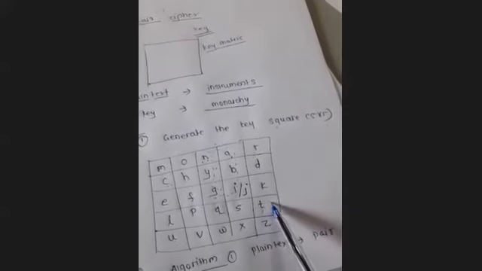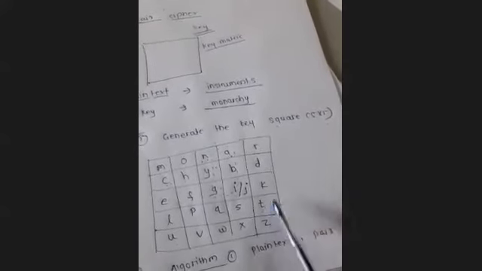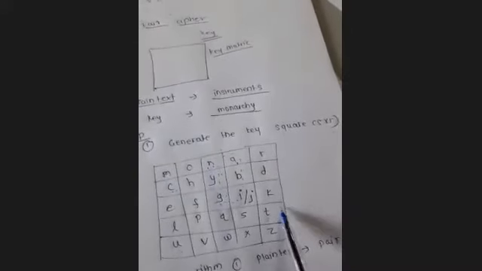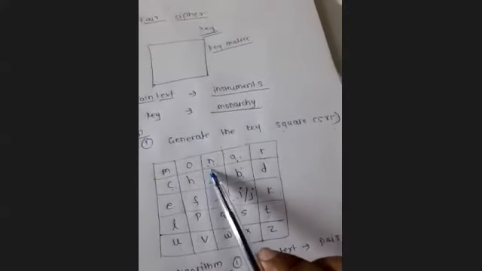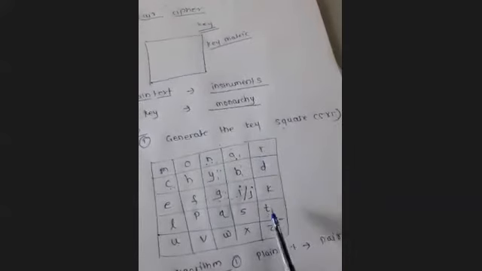Same row, same column, both rules cannot be applied here. क्या है pair? N and T. दो अलग अलग रो, दो अलग अलग कॉलम में है ये. So N will be replaced with the horizontal opposite letter R and T will be replaced with the Q.